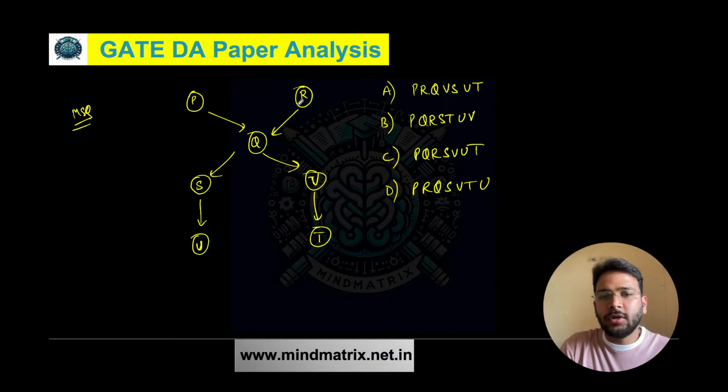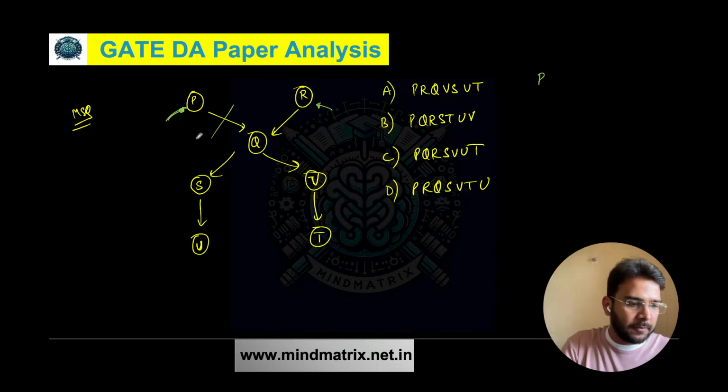In order to obtain the topological sort, first we need to start from a node which does not have any incoming edge. Here you can see P and R both do not have any incoming edge. That means we can start either from P or from R. But if you see the options, they start from P. So let's start from P. Let's say I'm writing P here. We have to delete this edge now because we have traversed this P.